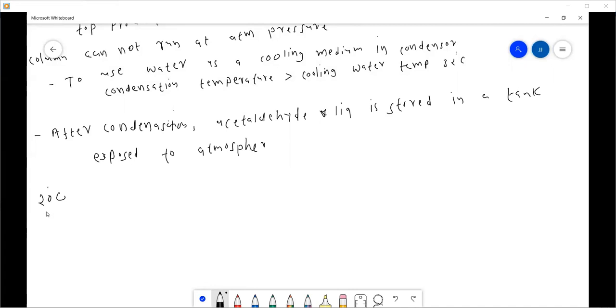centigrade. So we have to keep the temperature less than 20 degrees centigrade by refrigeration or by cooling. To reduce the cost of storage, or to avoid insulation around the storage tank or the use of a refrigeration system, the boiling point of the acetaldehyde should be sufficiently greater than the atmospheric temperature.